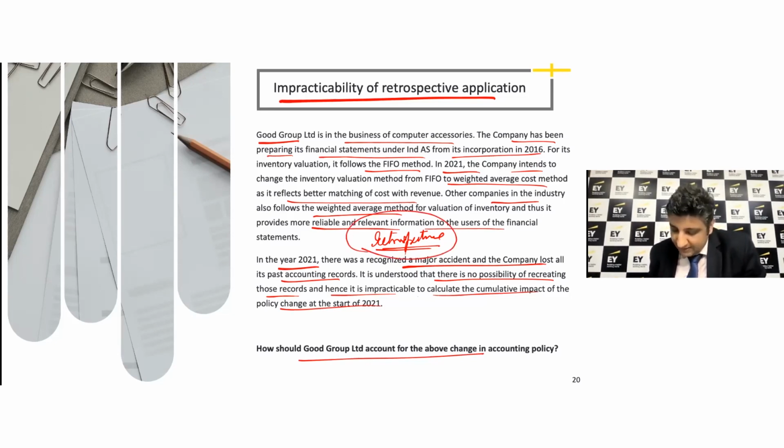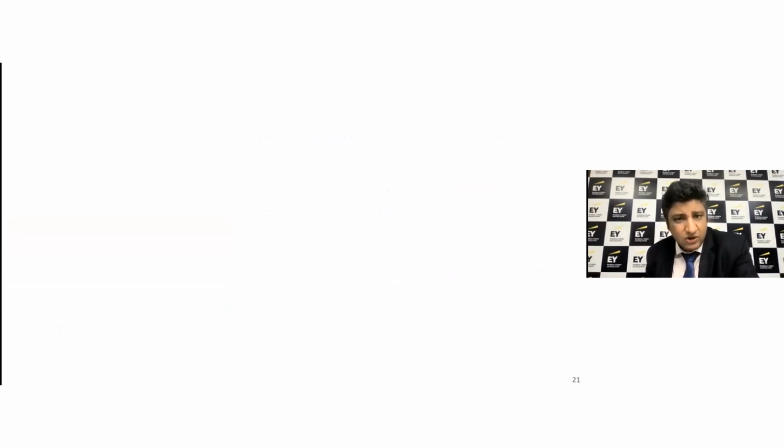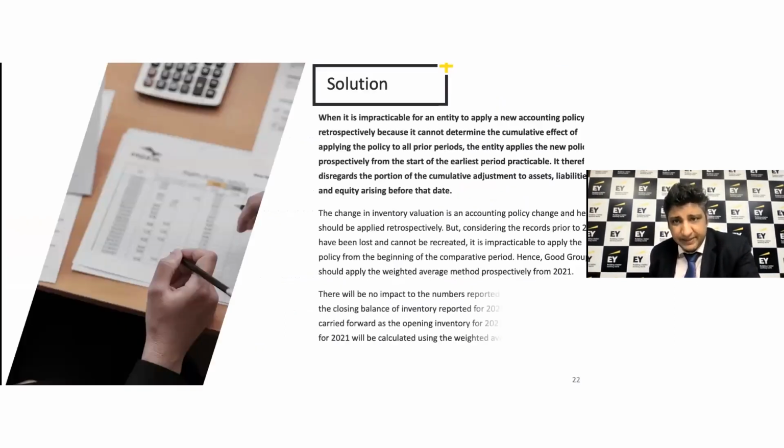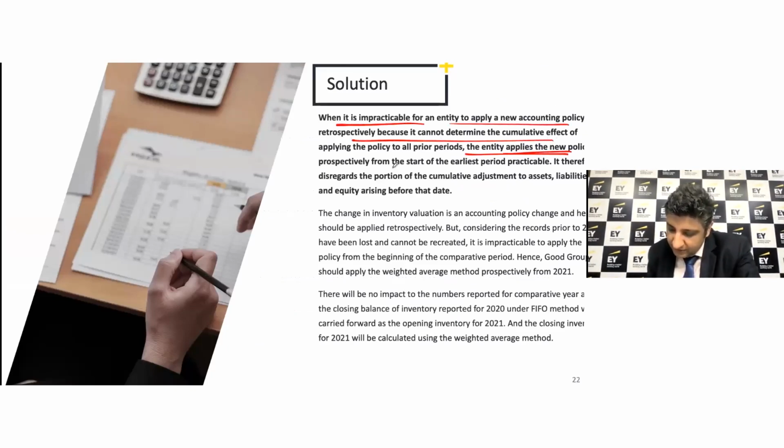So while we say retrospective as a rule, the practicability is a question now. In that context, while we are expected to go retrospective, we are saying that if it is impracticable, then you apply the new accounting policy from the start of the earliest period which is practicable.